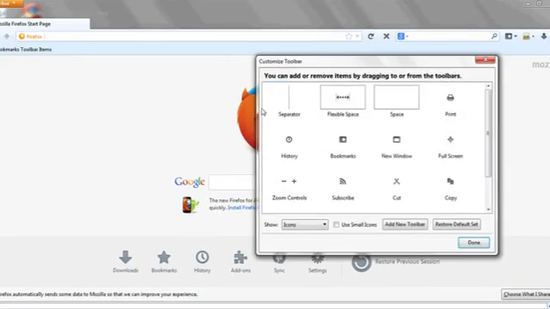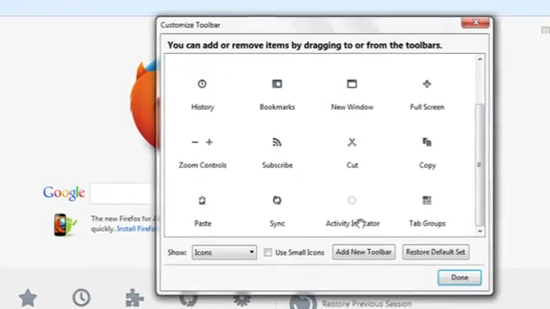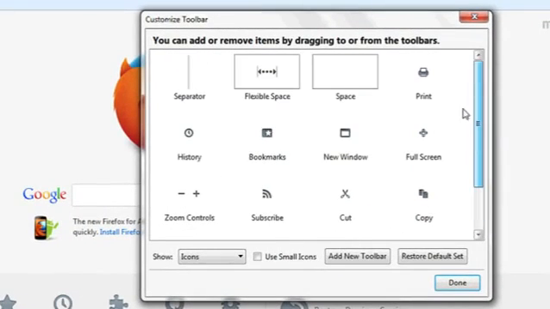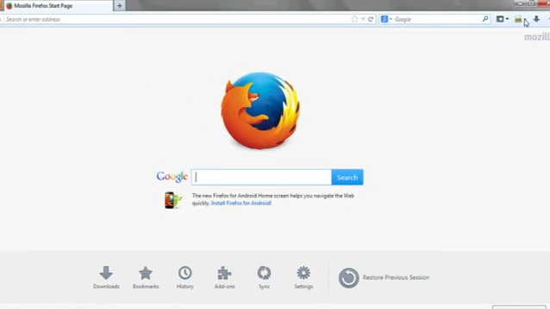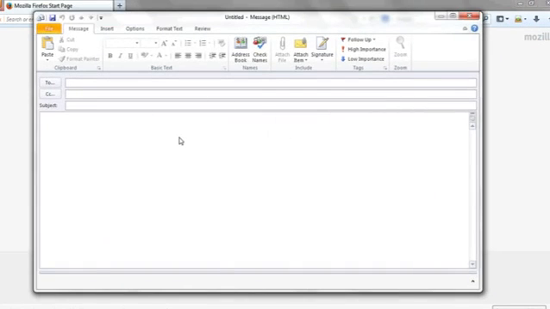And then at the top of the toolbar, right-click, hit Customize, and scroll down to where you see Get Mail. You can then drag the Get Mail icon to the toolbar in the top right, and now when you click on it, it will open up Outlook. And that's it.